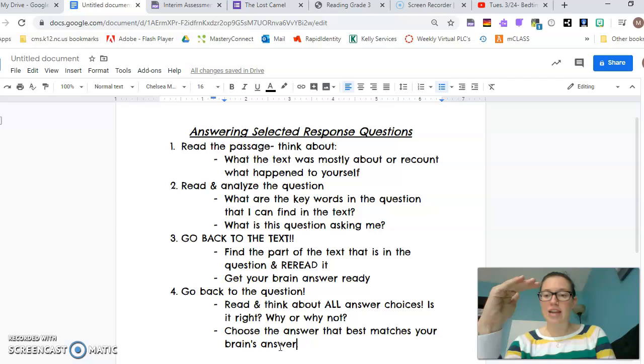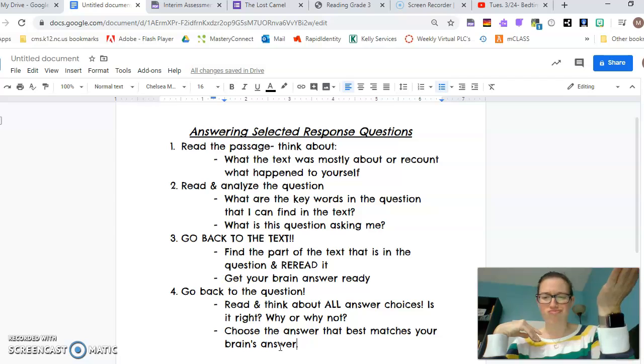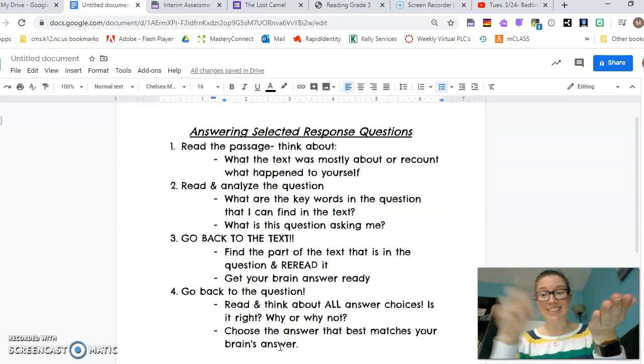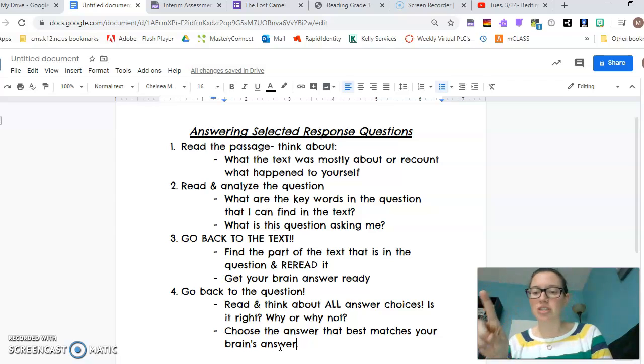And again, as you're reading each answer choice, think about why is this right or why is this not right? So if I'm reading A and I'm saying, ooh, that's not right. Why? What makes that wrong? Read B. Oh, yeah, I think it's B. Why? Oh, because it says this and that's what I said in my brain. And then C. No, that can't be right because this. D, let me read it. No, that's still not right either because this, right? So telling yourself why it is right or why it is wrong for all 4 choices. And then go ahead and select the one that you think is the best answer. It matches the text and matches my brain.